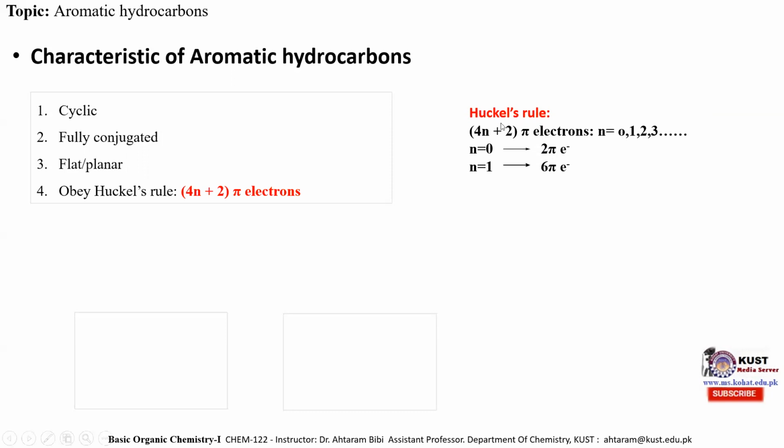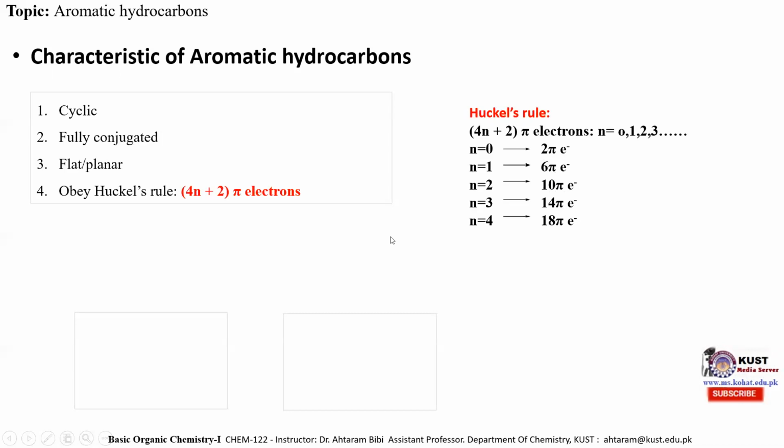Similarly, if we put the n value 1, then the second aromatic hydrocarbon consists of 6 pi electrons. If we put the value of n equal to 2, then we obtain the third aromatic hydrocarbon, which consists of 10 pi electrons, and so on. If we put n equal to 4, then the 18 pi electron system will also be considered an aromatic hydrocarbon. So according to Huckel rule, if a hydrocarbon is cyclic, fully conjugated, has a planar structure and consists of 2 pi electrons, 6 pi electrons, 10 pi electrons, 14 pi electrons, and so on, it will be considered an aromatic hydrocarbon.